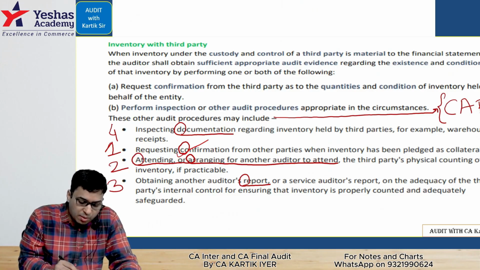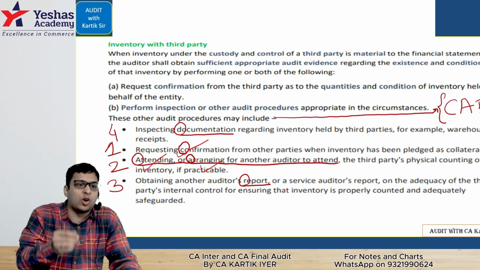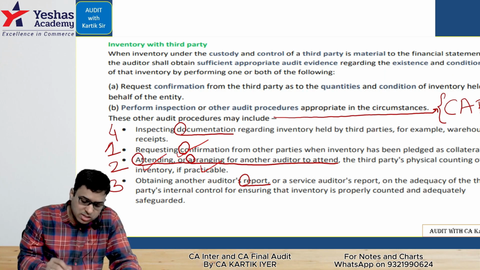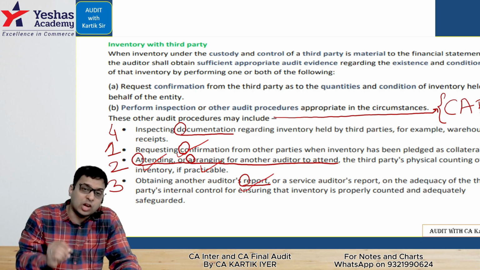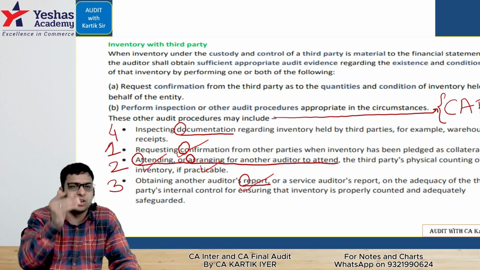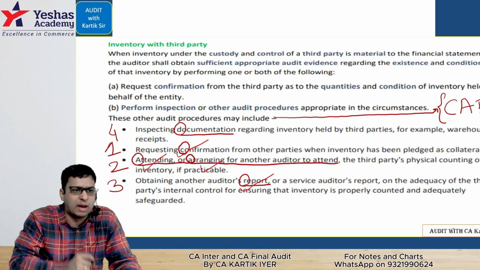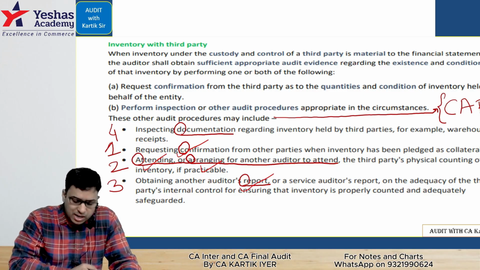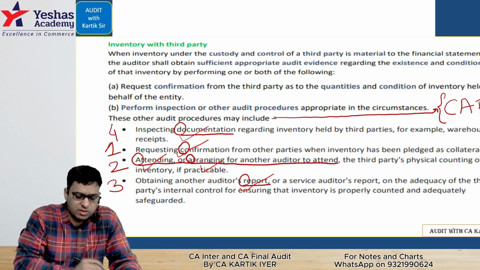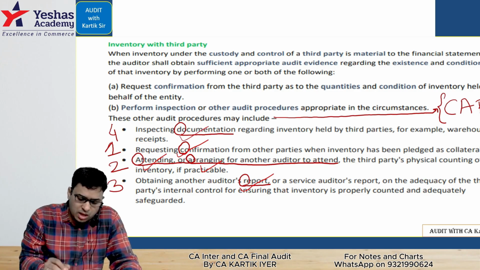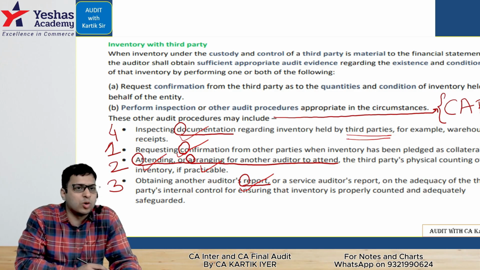A: sir, we can ourselves attend or arrange for another auditor to attend the inventory counting. R: sir, we can check the other auditor's report so that we come to know whether they have flagged any transaction or reported about some matter which is not kept properly. And D is documentation: we will inspect the documentation maintained by the third party. Easy, simple to understand this area.